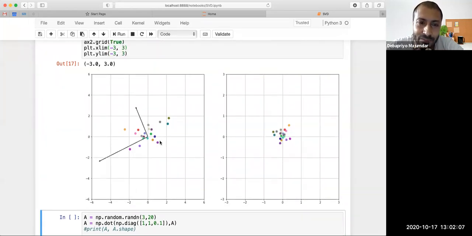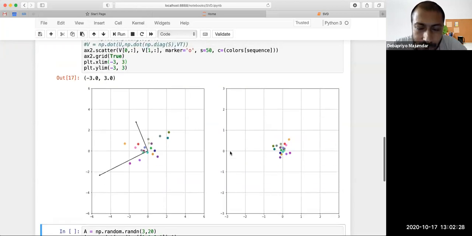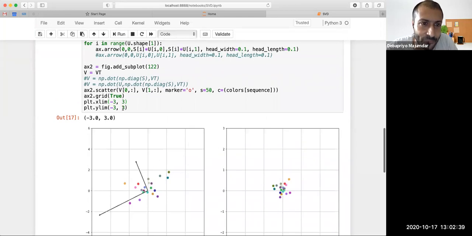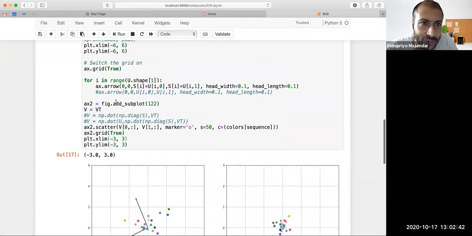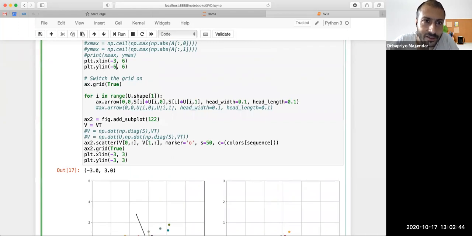Now, what is the relationship between these points and these points? You see that the colors are matching. Let's say there is a magenta here, and there is a magenta here. There is this color here, which is a bit of an outlier, and this color here, and so on. So I claim that we can do a one-to-one mapping between these data points and these data points. We have explained this also, but to show you that, we need to do something more interesting.